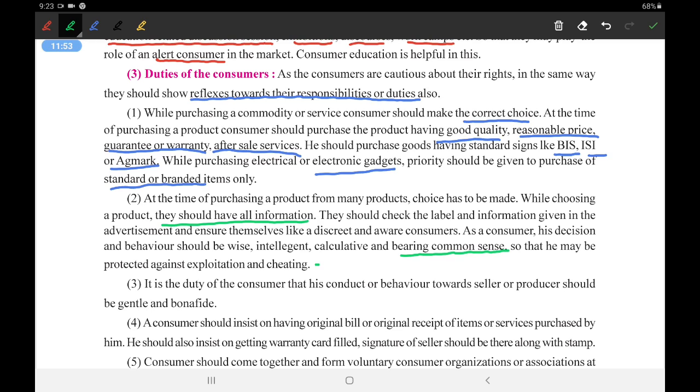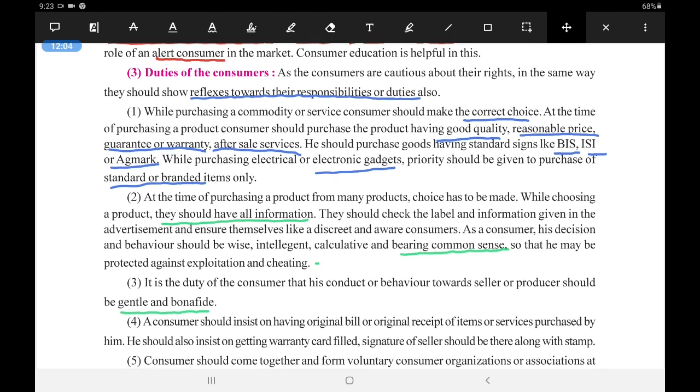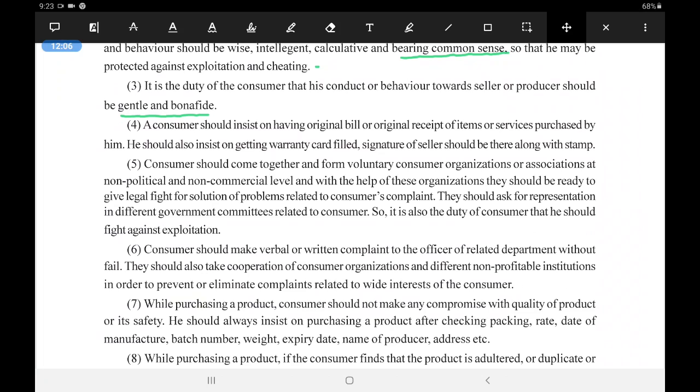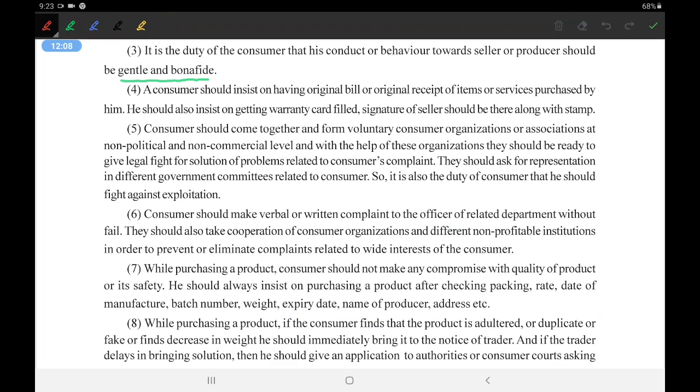Third, it is the duty of the consumer that his conduct and behavior towards seller or producer should be gentle and bona fide. Okay, whenever you should have a gentle and bona fide, a good behavior towards the seller. We should not talk with them in a very bad manner.